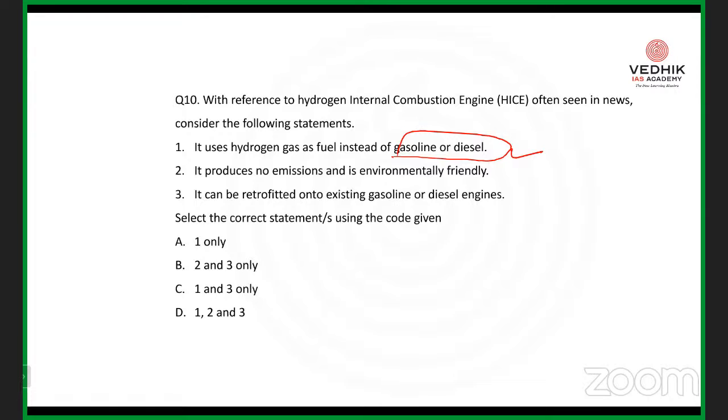And remember, to an extent, the water is also edible for the purpose of drinking too. Okay. So statement 1 is correct. There is no pollution and it is an eco-friendly project. Statement 2 is also correct. It can be retrofitted onto the existing gasoline or diesel engines.